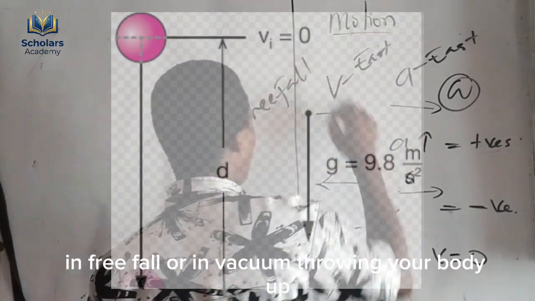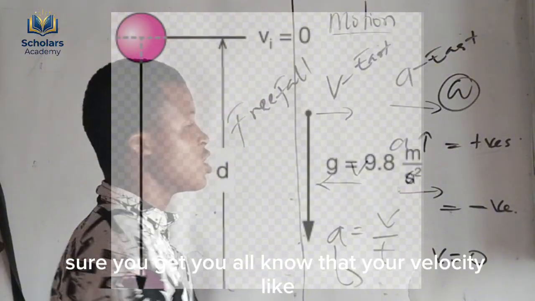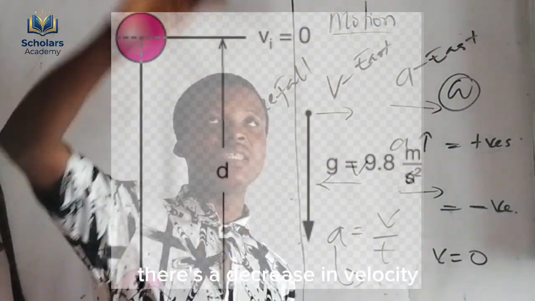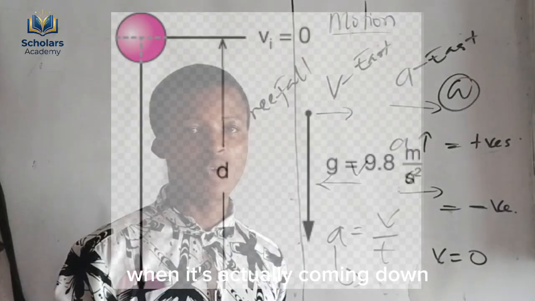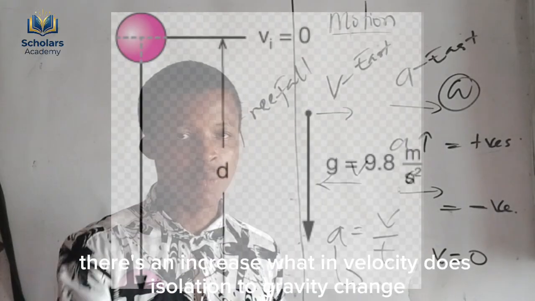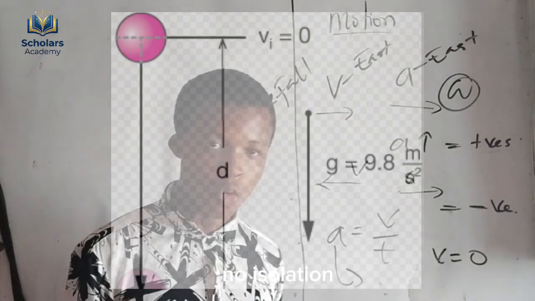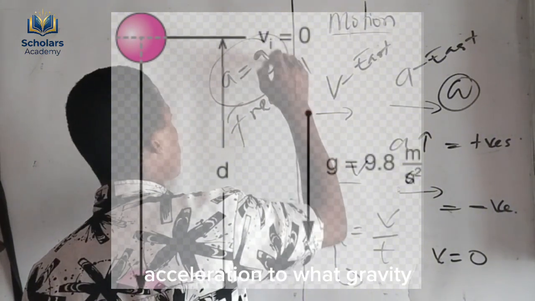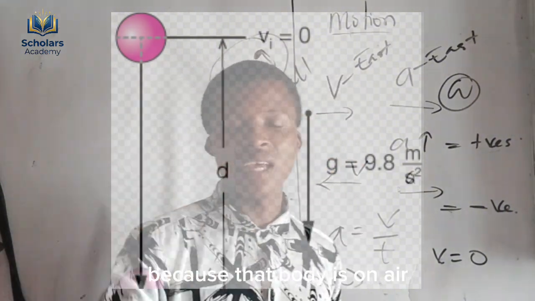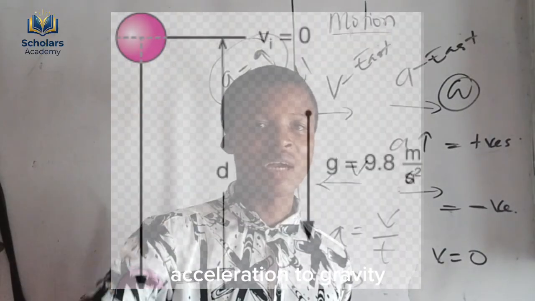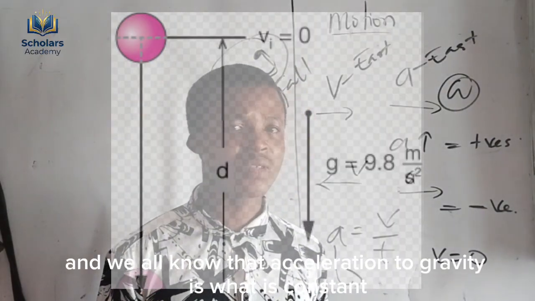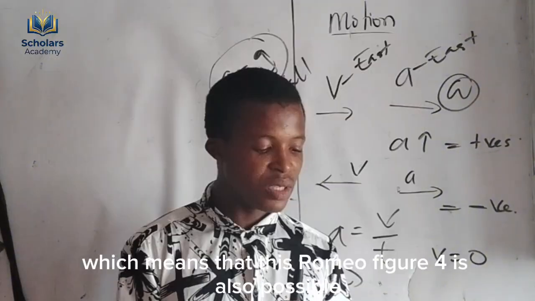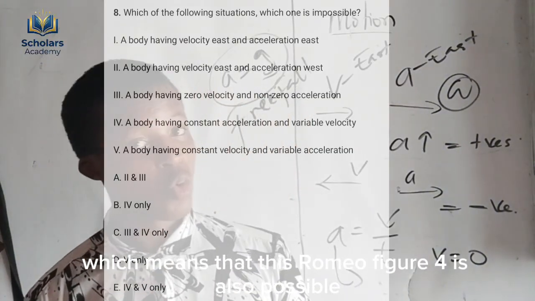In free fall or in vertically throwing a body up, you all know that when you are throwing a ball, there's a decrease in velocity. When it's coming down, there's an increase in velocity. But does acceleration due to gravity change? No. The acceleration of that body equals acceleration due to gravity, because the body is in air, so it's moving with acceleration due to gravity. And you all know that acceleration due to gravity is constant, but the velocity keeps changing, which means that Roman figure 4 is also possible.